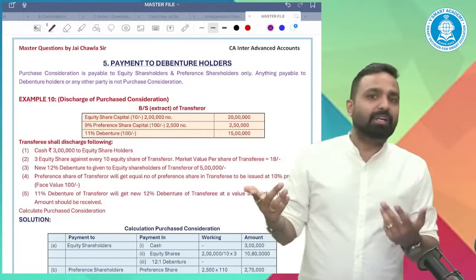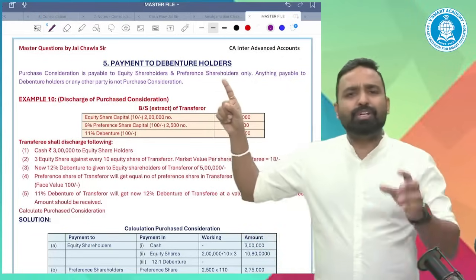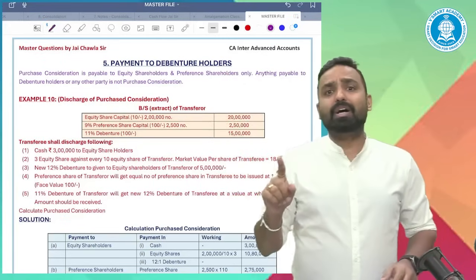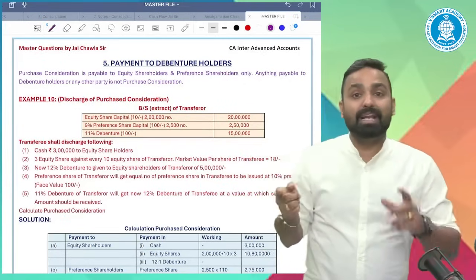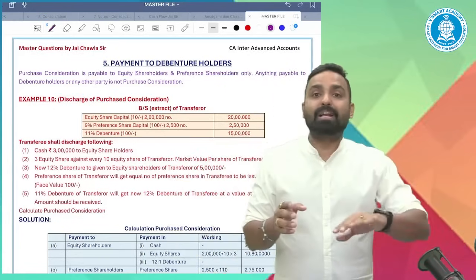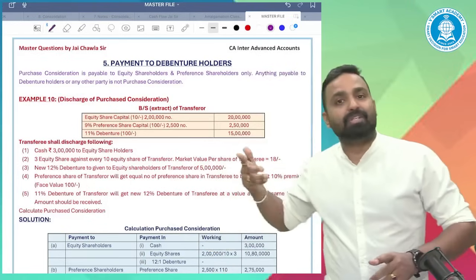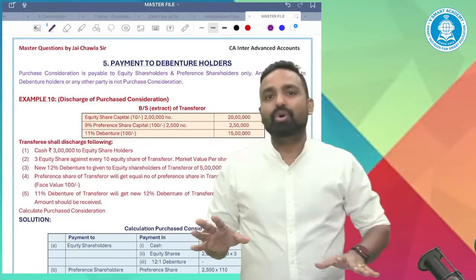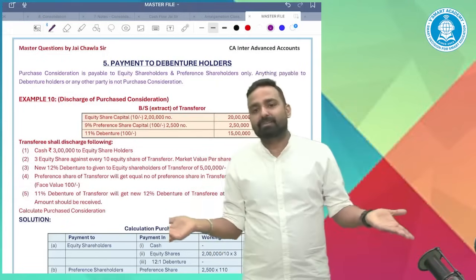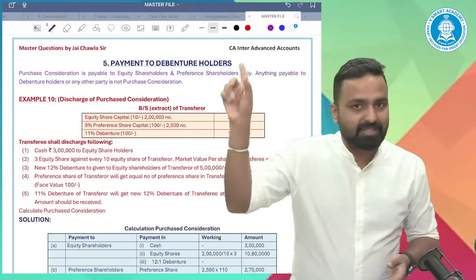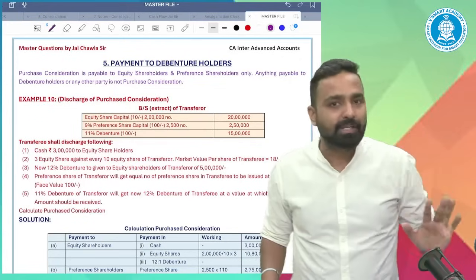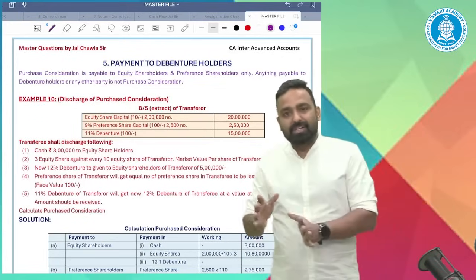After the break, we will discuss some points on debenture holders. It will not take more than 10 minutes. Then we'll discuss the accounting treatment for the transferee company, amalgamation in the nature of purchase and amalgamation in the nature of merger. These are two cases in amalgamation, and this is the most important concept. At the last, if time permits, we'll discuss the books of the transferor company. These are the things we'll consider after the break.